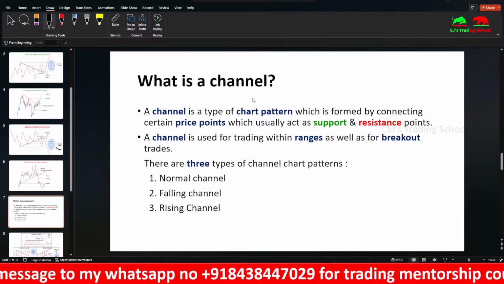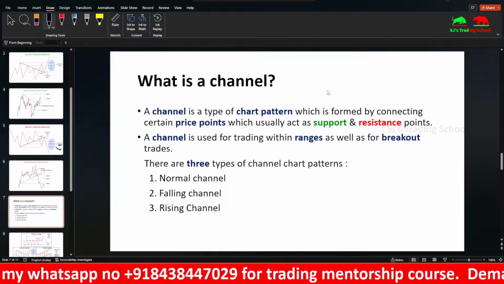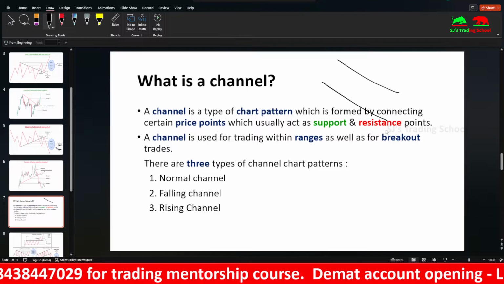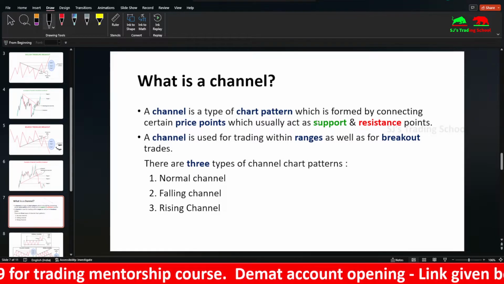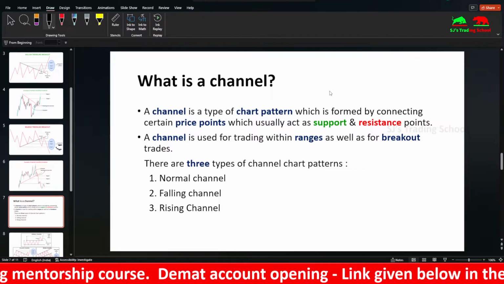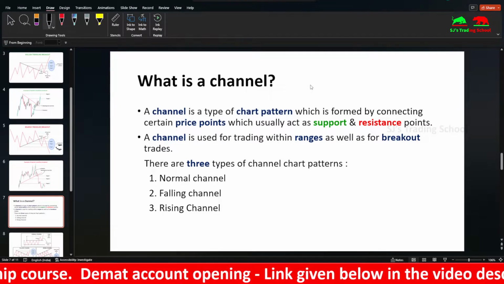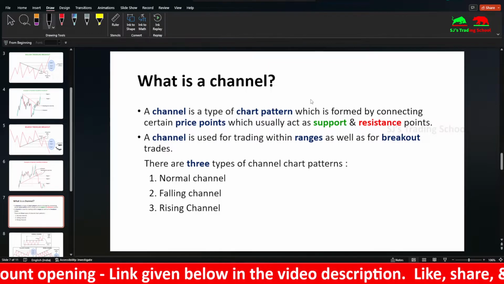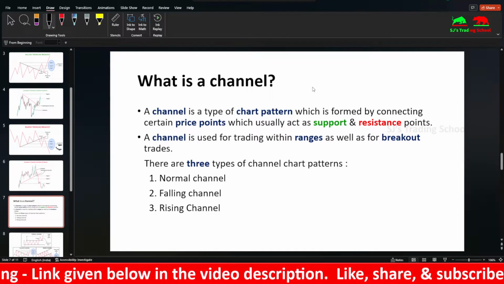So next, coming to the channel. What is the difference between a trend line and a channel? Not that much difference. A trend line is drawn here. If you draw two trend lines, it is a channel. So a channel is a type of chart pattern. Usually in technical analysis, there are two types: one is price action and one is indicators. These trend lines and channels come under price action trading.